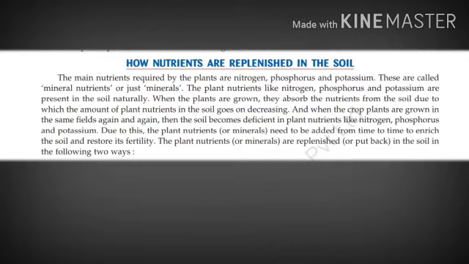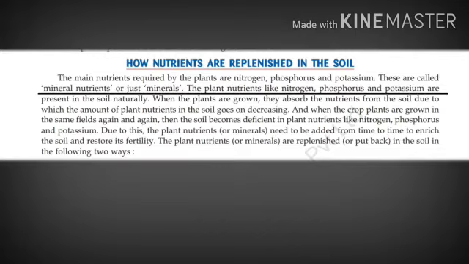Open page 10. How nutrients are replenished in the soil. Dear students, the word replenished means to give back. How nutrients are given back in the soil. Understand? The main nutrients required by the plants are nitrogen, phosphorus and potassium. These are called mineral nutrients or just minerals.